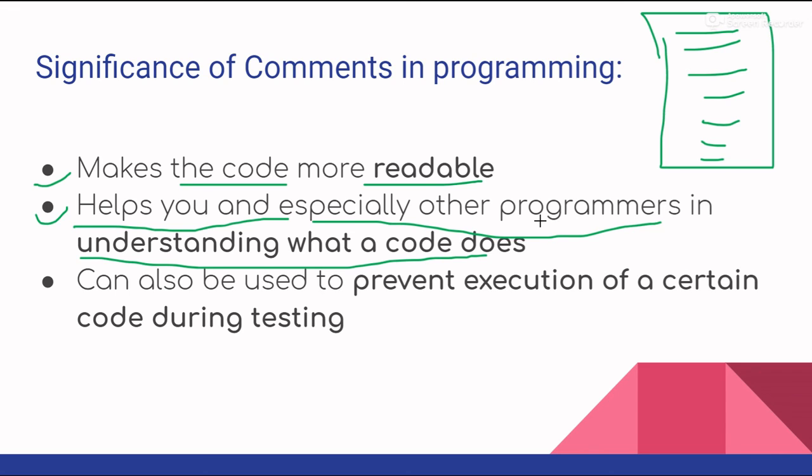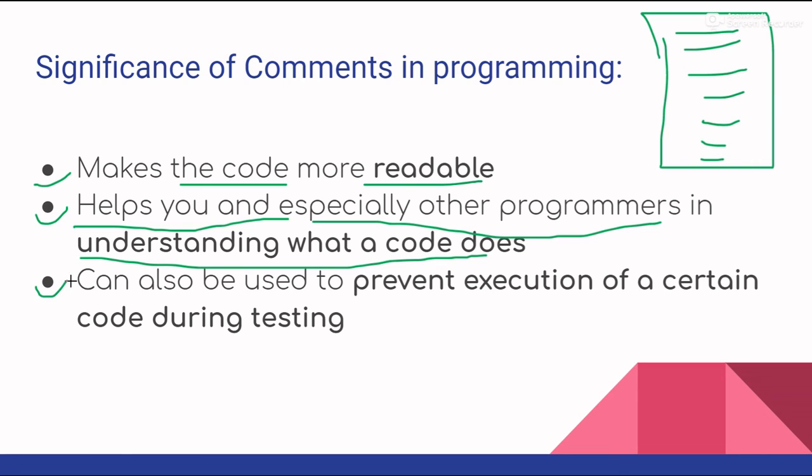So beside a code, we can write a comment so that we and other programmers can actually understand what that piece of code is doing. So that is the second point: it helps us and other programmers understand what a specific code does.